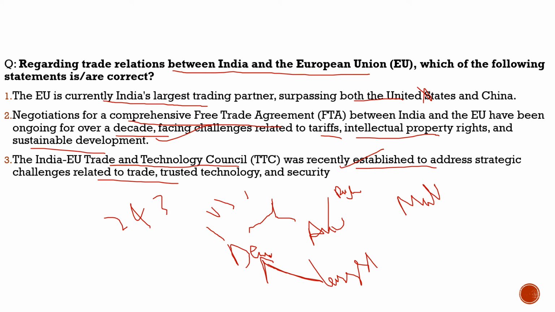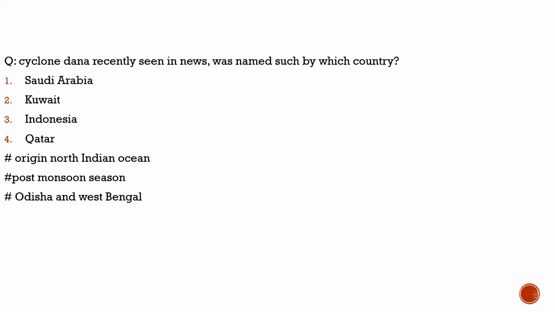Now here we have the question with respect to Cyclone Dana. Let's understand a few important points with respect to it. About Cyclone Dana, it originated in the North Indian Ocean. Second, it is the first cyclone found after the post-monsoon season. And what are the states in India it impacted? It is Odisha and West Bengal. So about it, we need to understand its naming. Which country has named it as Dana, Cyclone Dana? It is Qatar, which has named it so. So with respect to this question, the correct statement is option 4.